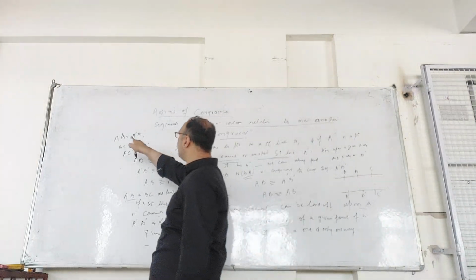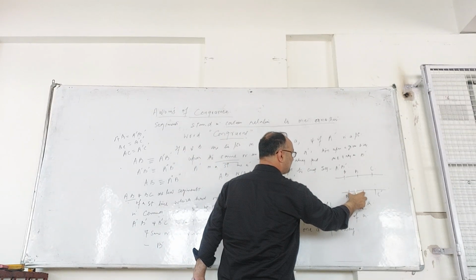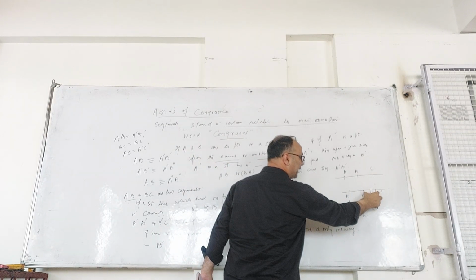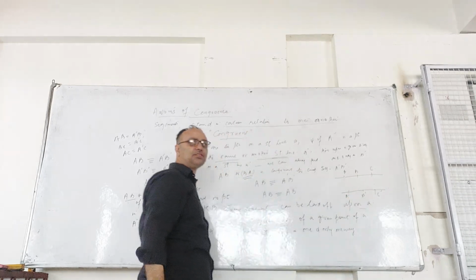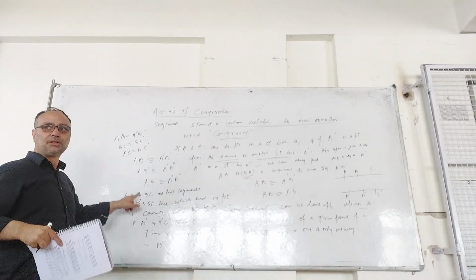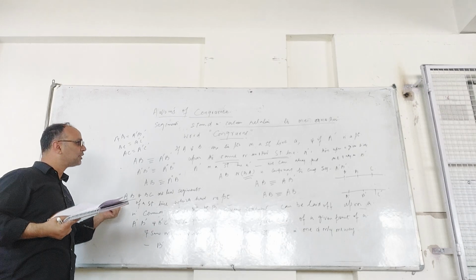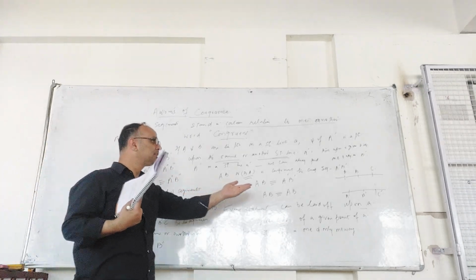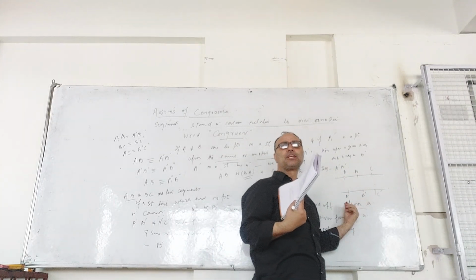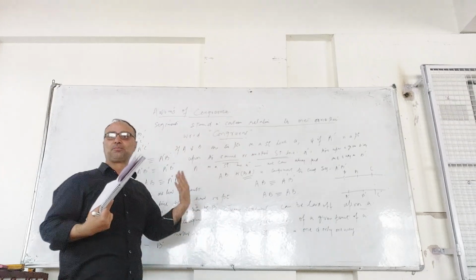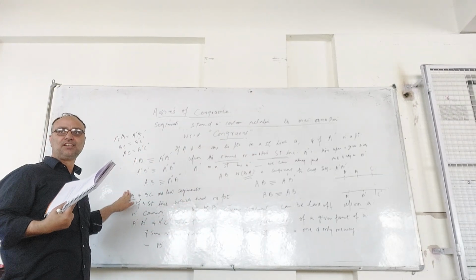If AB is equal to A prime B prime and BC is equal to B prime C prime, this means AC is equal to A prime C prime. Although it might look like B is somewhere in between A and C, you can construct as many such points and impose these equivalence relations.